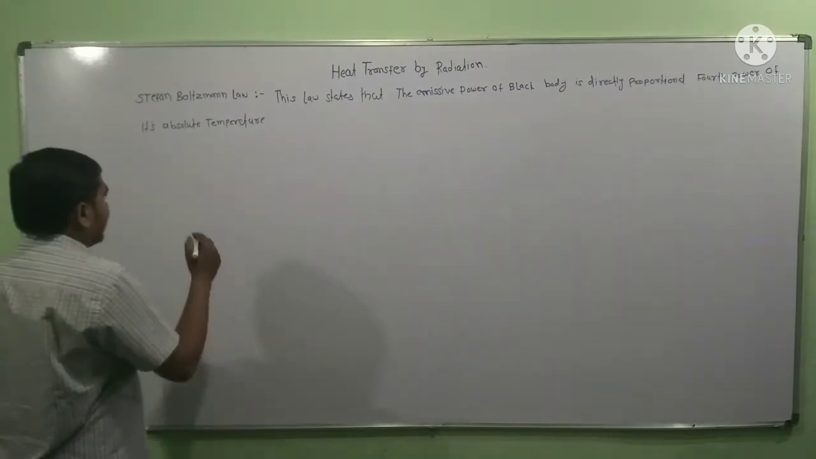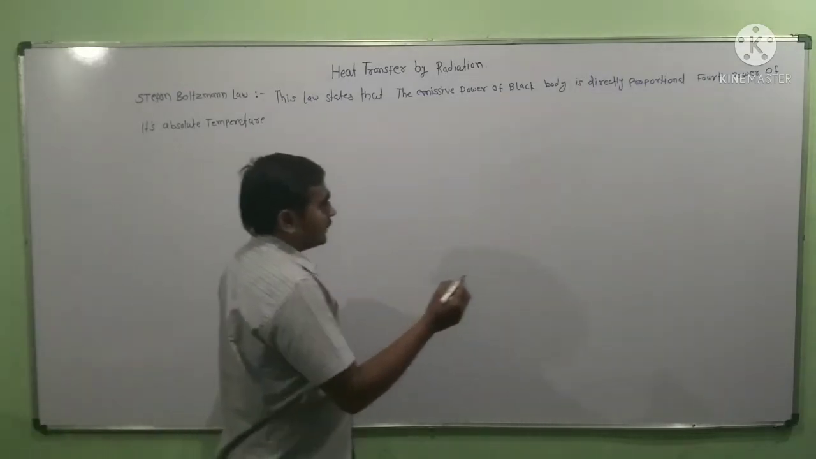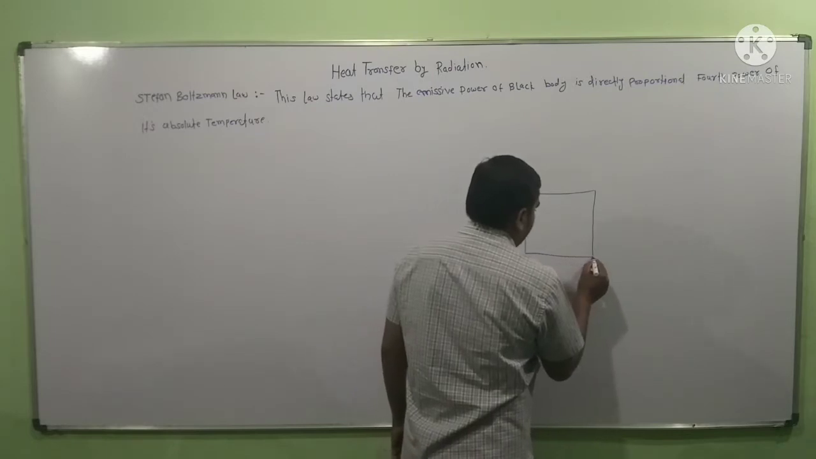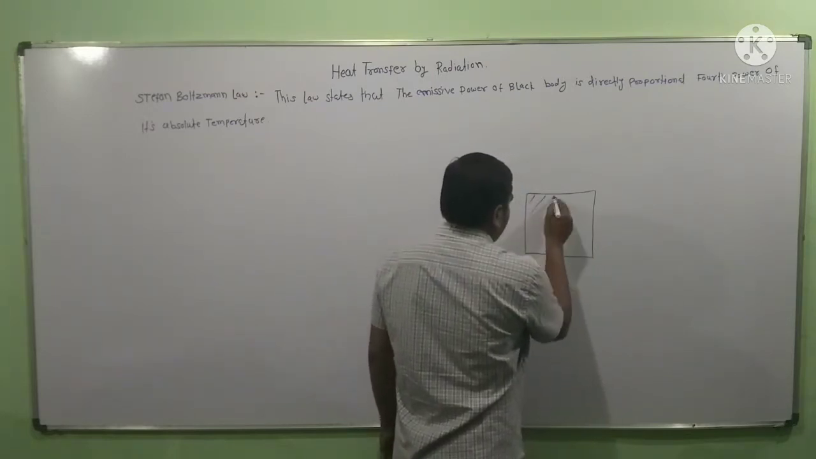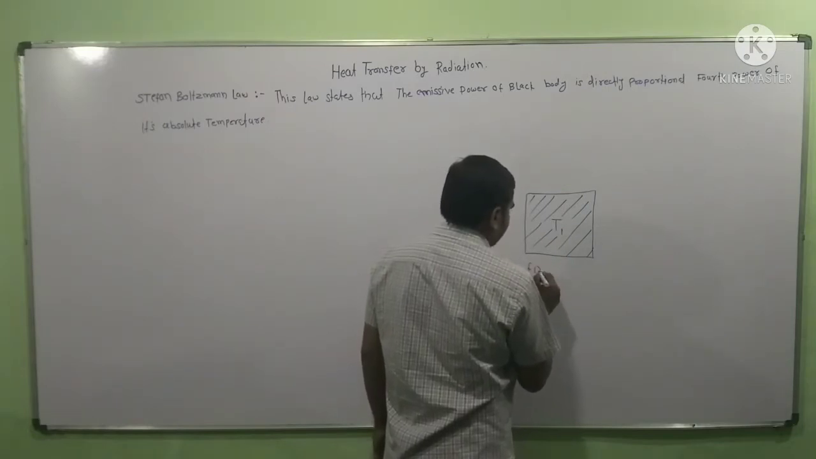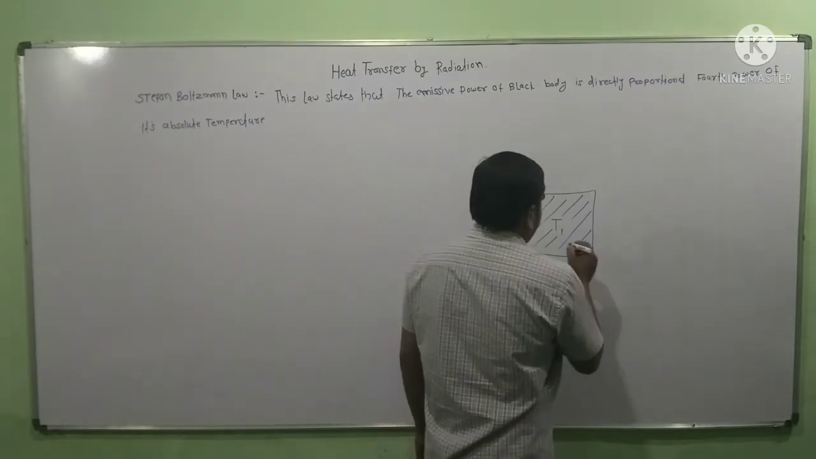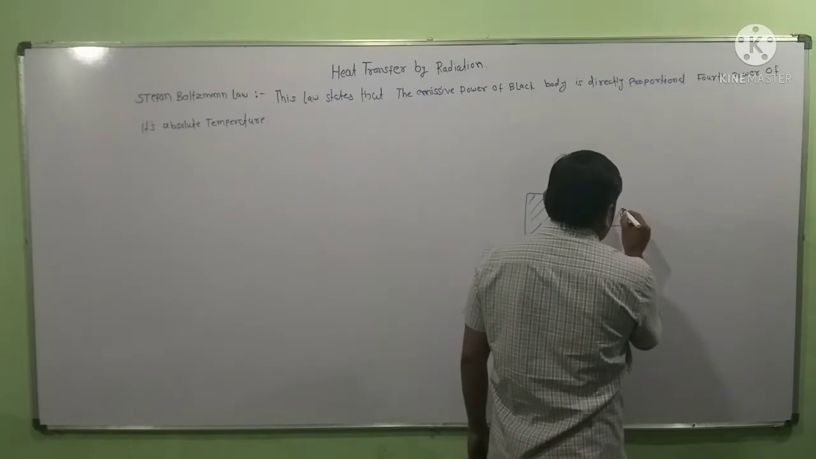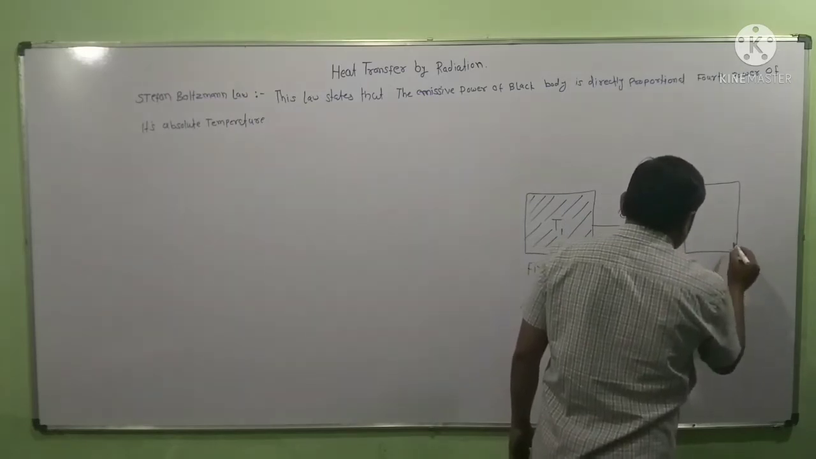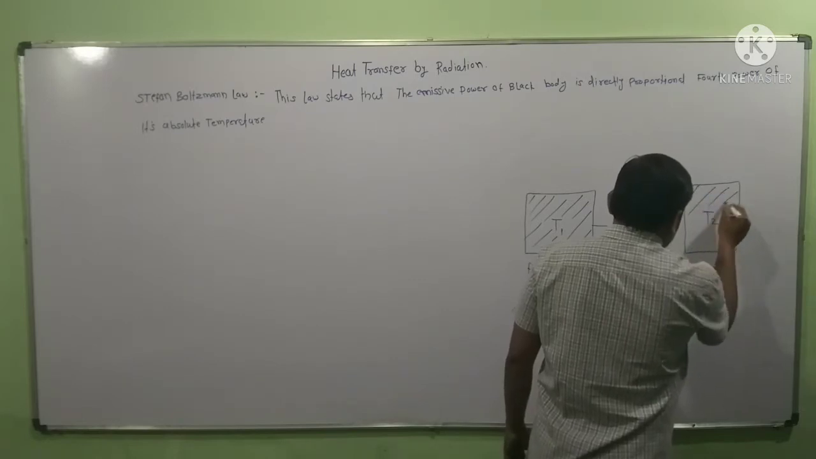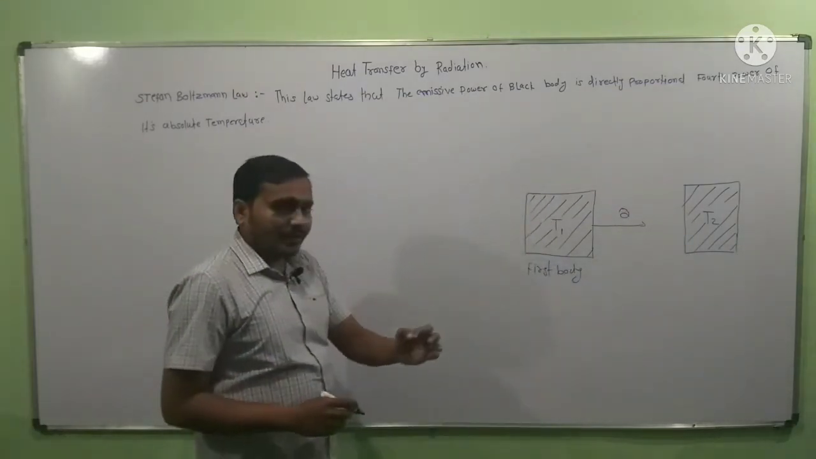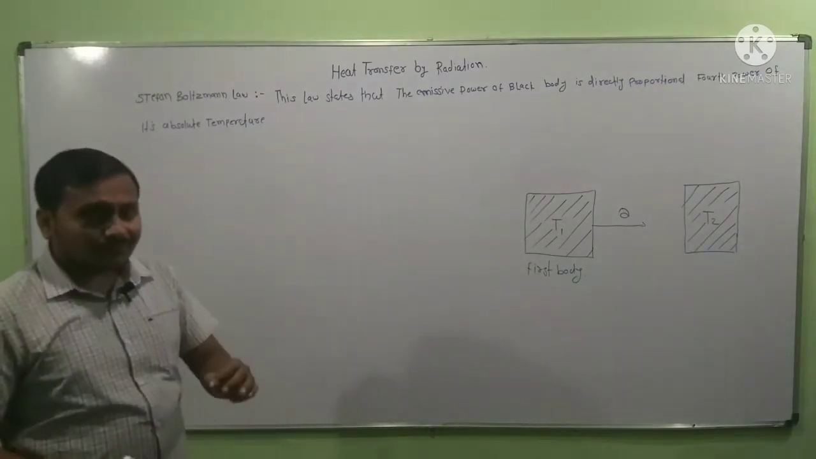And according to that, if this is one black body having temperature T1, the first body, and it is transferring heat Q towards this second body having temperature T2, the heat is transferring from the first body to the second body, and that rate of heat transfer is given by Stefan Boltzmann law.